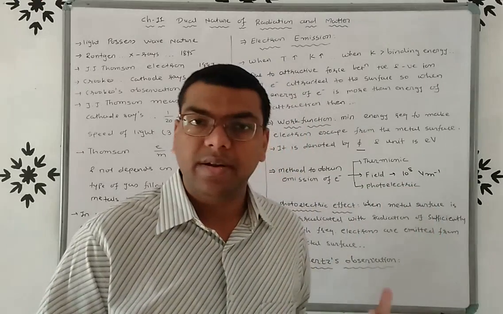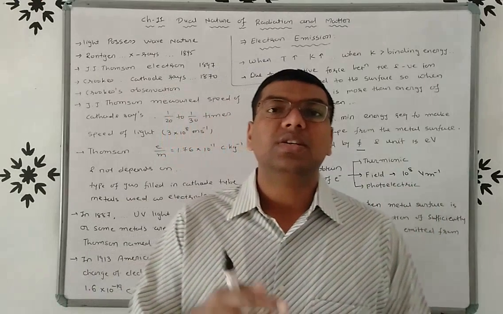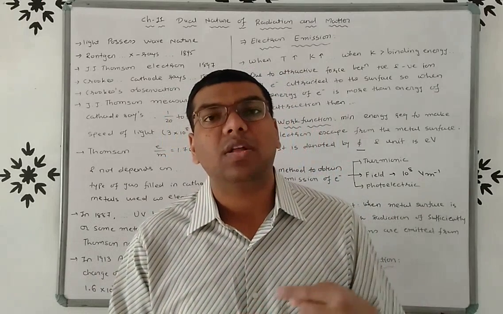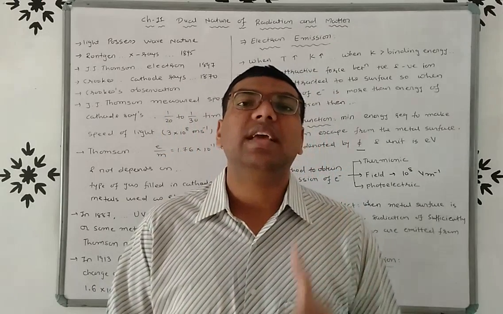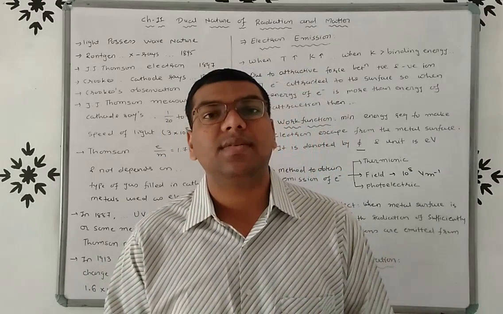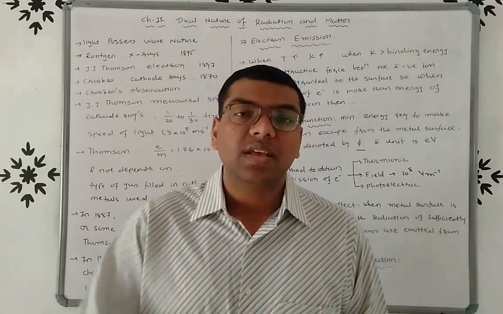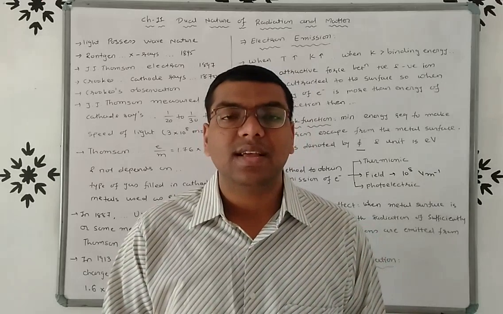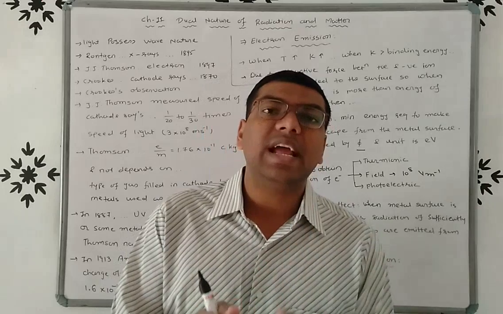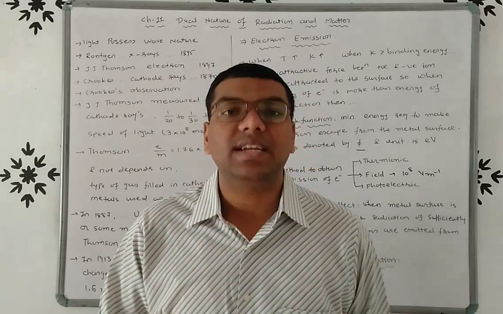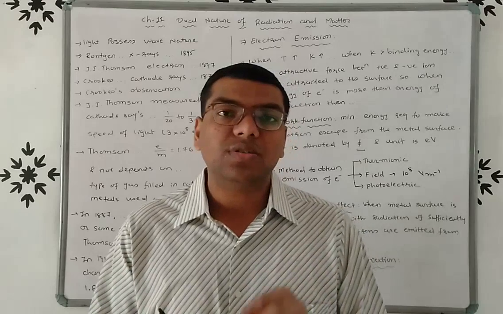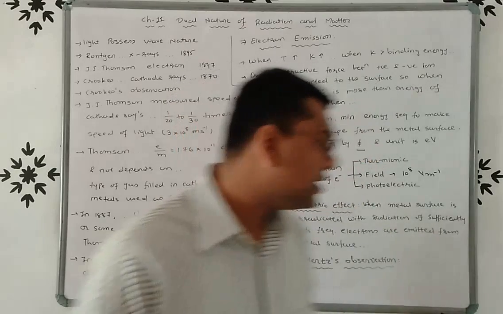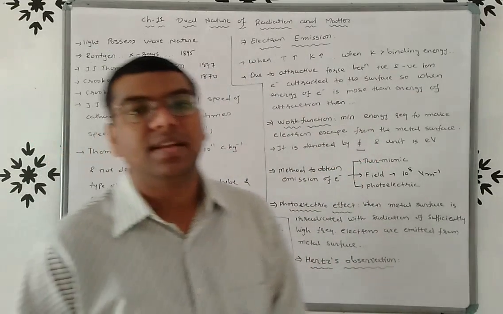Once again I repeat, what is Hertz's observation? Hertz observed that when ultraviolet light is incident on the metal surface, the electrons which are near the surface absorb this energy. This energy is used to overcome the force of attraction, right? Now if the electrons get sufficient energy, then these electrons are emitted from the surface. So this is Hertz's observation, right?